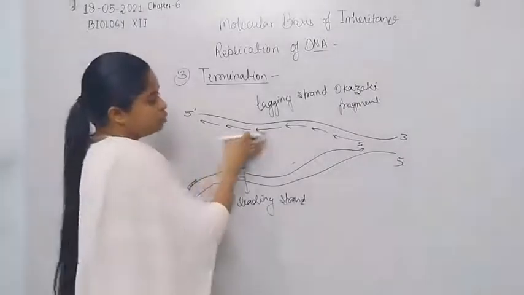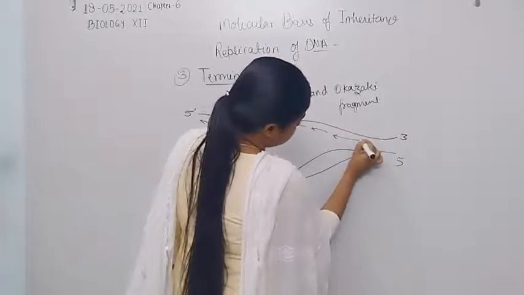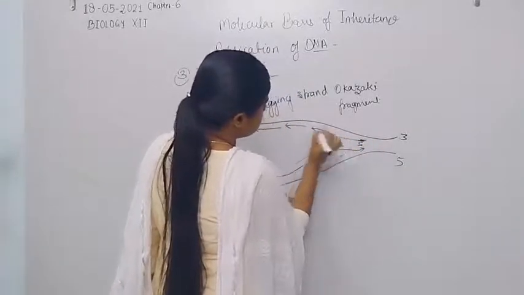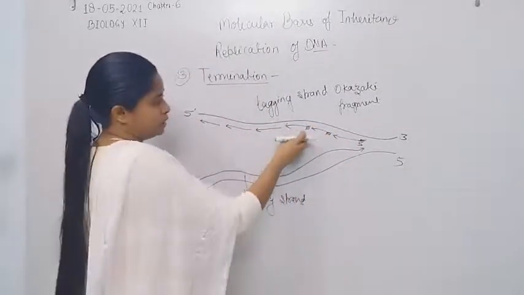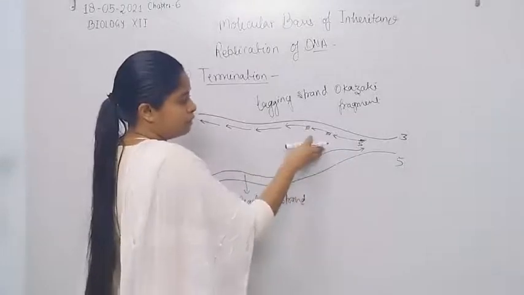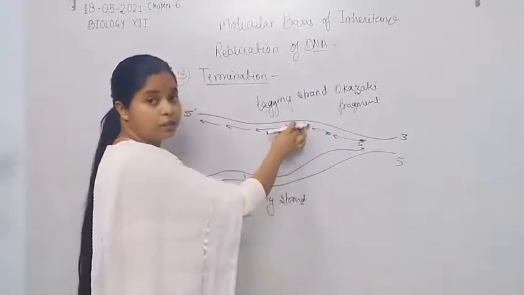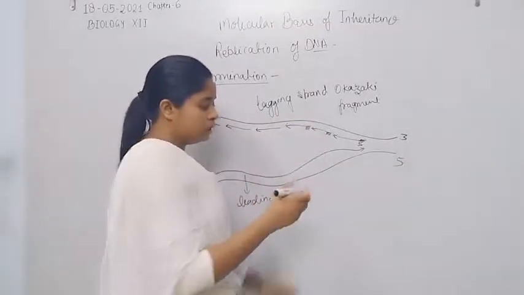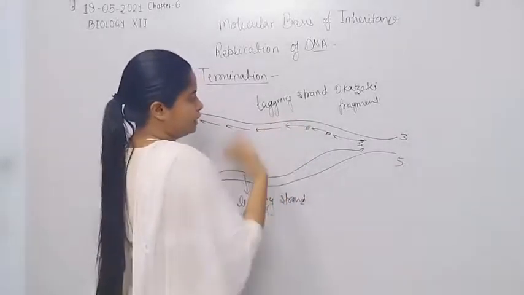But in the Okazaki fragments there are so many primers needed for the synthesis of these fragments, because every time the DNA polymerase binds and reads the template strand or parent strand, they need an RNA primer so that they can attach to the DNA molecule.